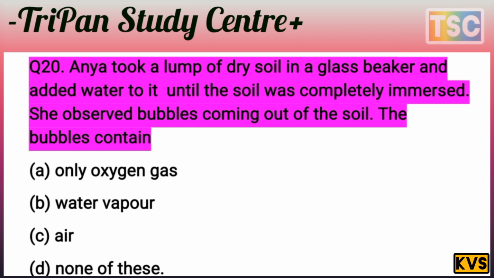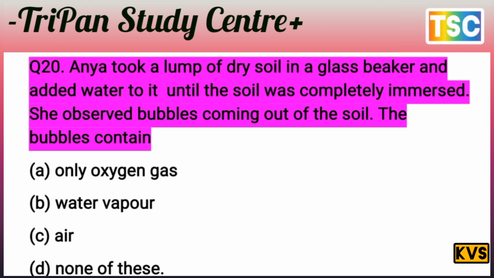Anya took a lump of dry soil in a glass beaker and added water to it until the soil was completely immersed. She observed bubbles coming out of the soil. What do the bubbles contain? The answer is clear here: the soil contains air.